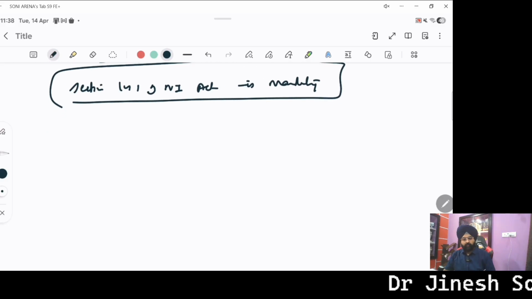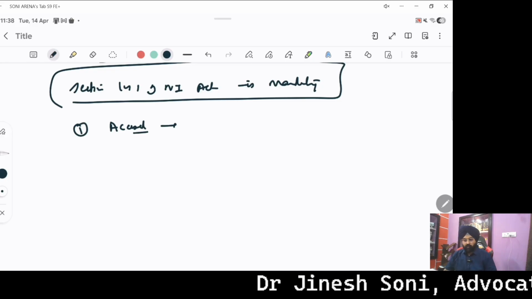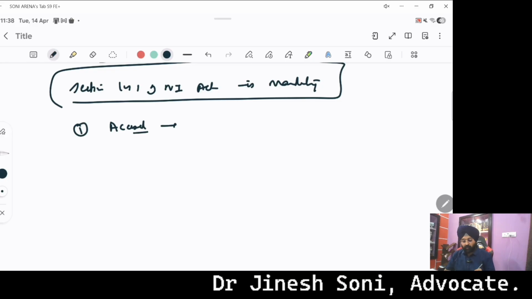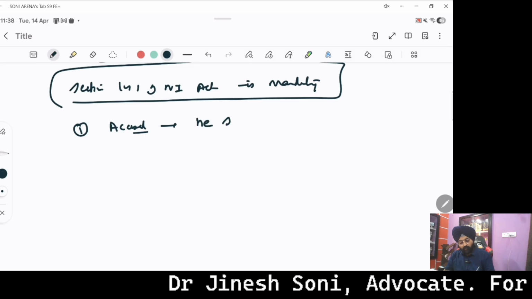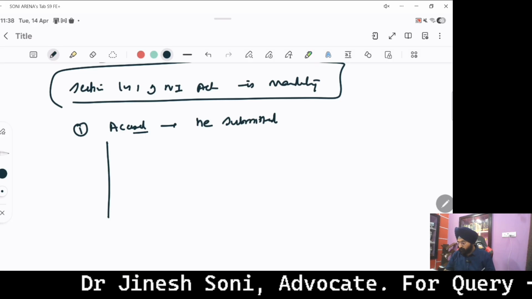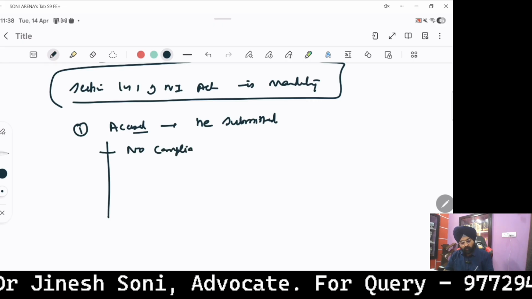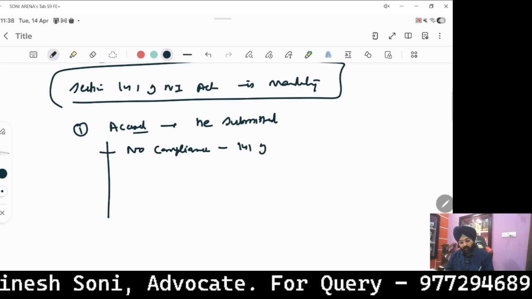In the present case at hand, the proceedings were challenged by one of the accused who had been arraigned on the point that he was a director of the company. He submitted the following important points. Number one, there is no compliance of Section 141 of the NI Act.